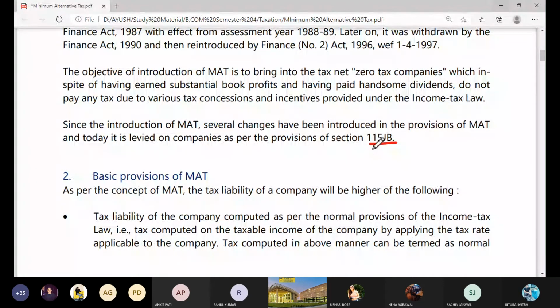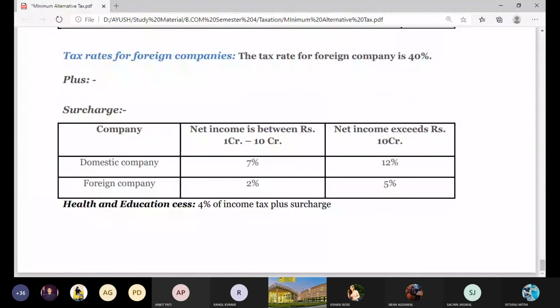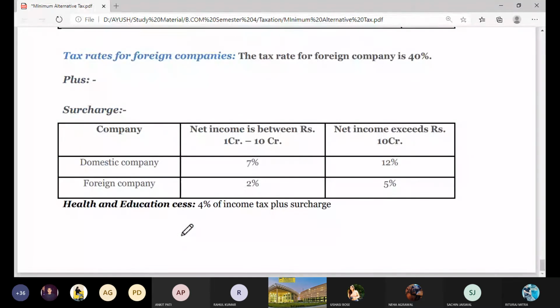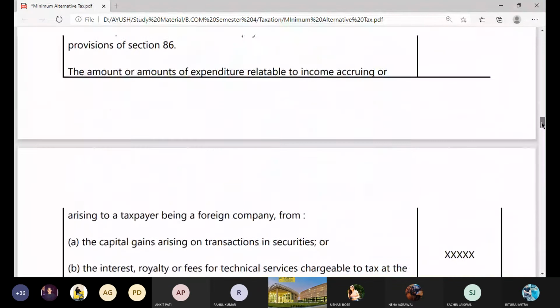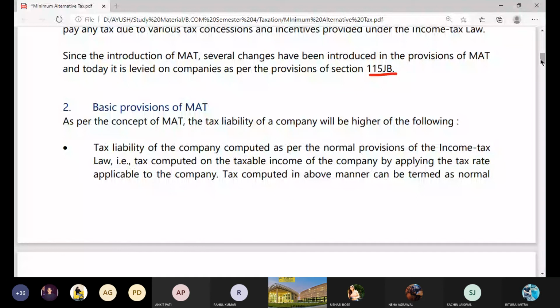Okay, just continue. Full stop. Change the paragraph again and write: as per the concept of MAT, the tax liability of a company will be higher of